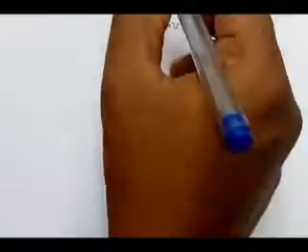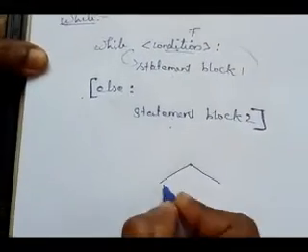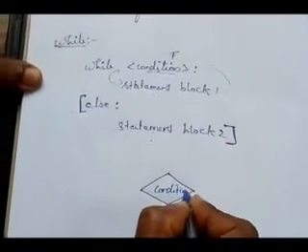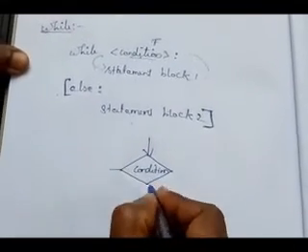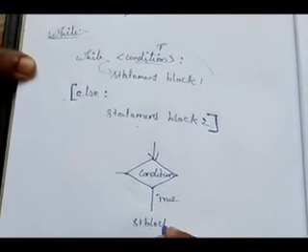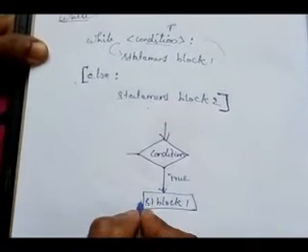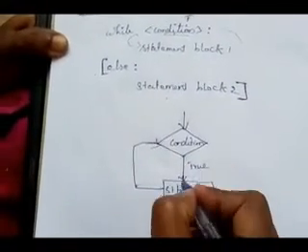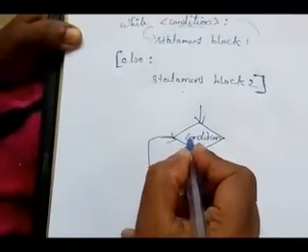Now we will draw the flow chart of the while loop. First you write the condition, using a diamond box. Here we place the condition. If the condition is true, statement block 1 will be executed. Then again it goes to the condition and checks it. If it is true again, we execute the statement block, then go back to the condition.